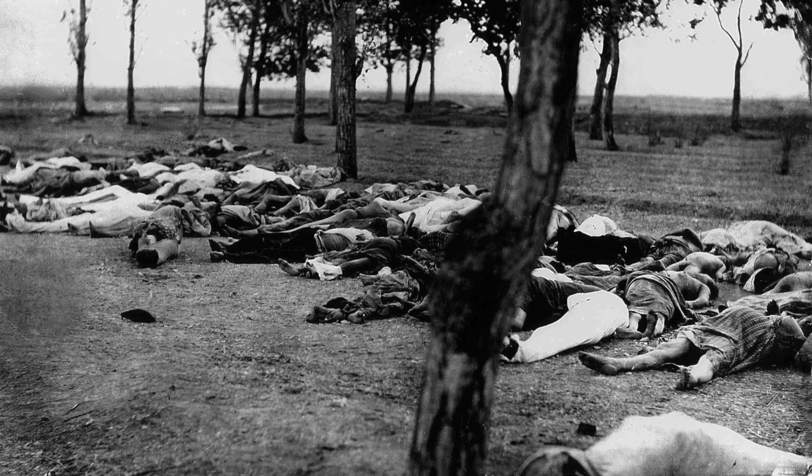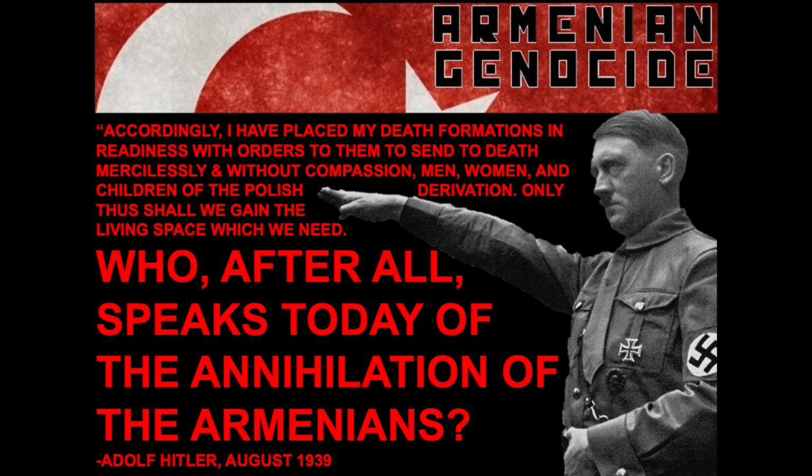And after the war, these policies against the Armenians continued well into the Republic of Turkey. This one is different than all the other ones, though. Why? The Ottomans and then later the Turkish Republic deny this to this day. Also, this is the first major one after 1900, and Hitler's going to use this as his blueprint for the Holocaust. He infamously said in 1939, "Who, after all, speaks today of the annihilation of the Armenians?"